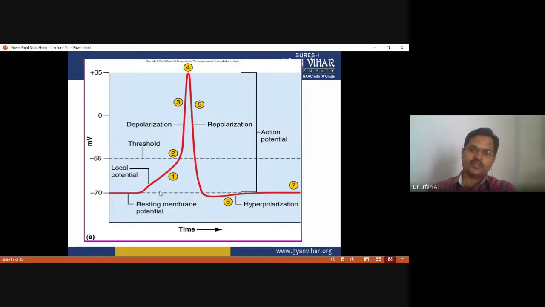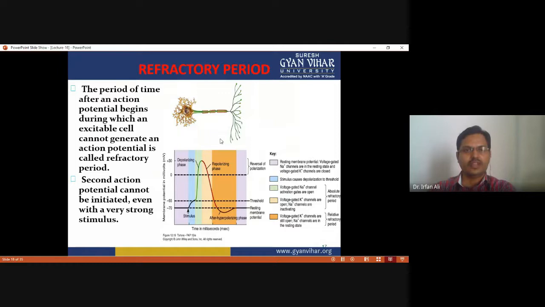So how many phases are there? One, two, three, four, five, six, seven. So there are seven phases, which are controlled by the voltage gated sodium channels and voltage gated potassium channels, and their sequential opening and closing. So now the next point is what is the refractory period.